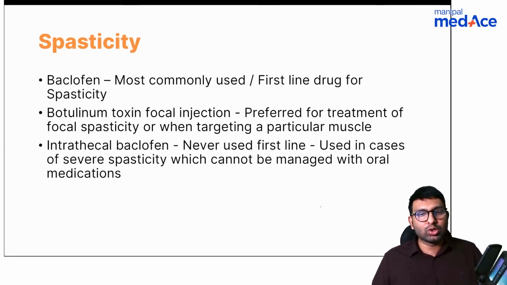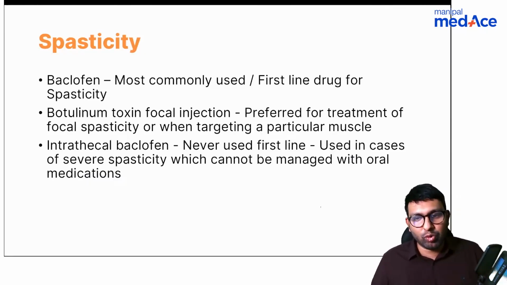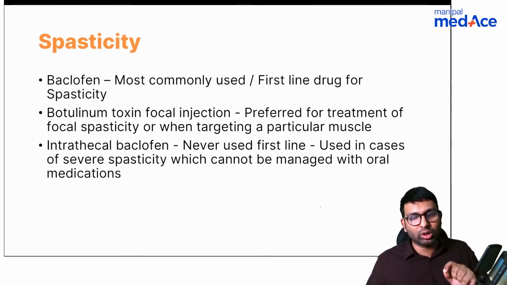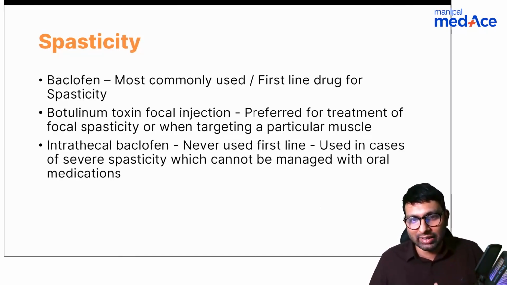See, the most commonly used first line drug that we use in spasticity is baclofen. But if you have to focus on a target muscle, what we do nowadays is we give botulinum toxin focal injections. And also there is a concept of using intrathecal baclofen, but remember that we never use intrathecal baclofen as first line drug. We'll only use it in cases of severe spasticity where oral medications have failed us.